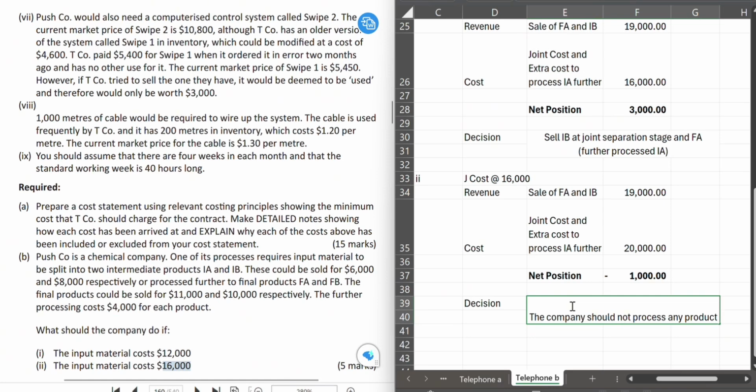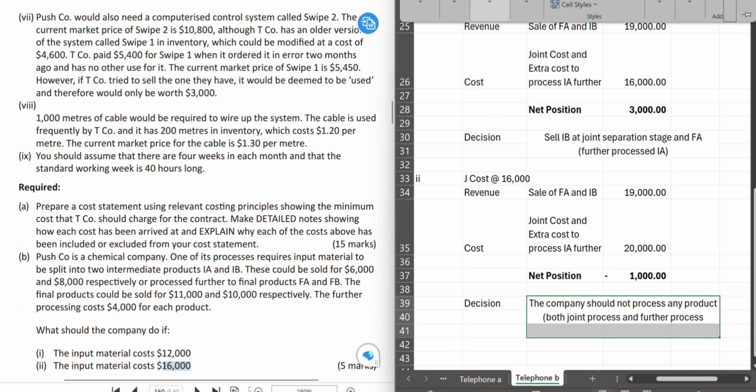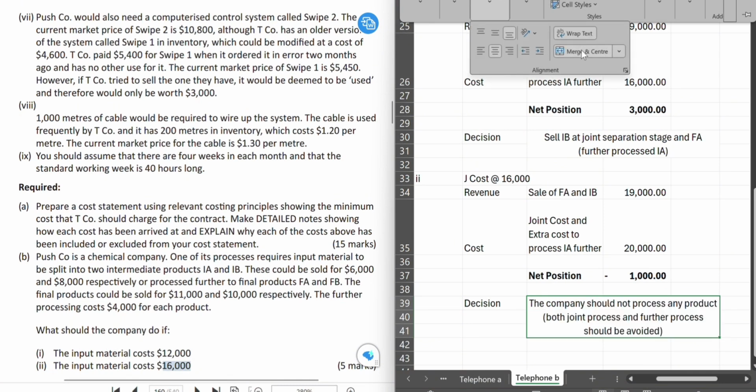So what we're saying is that both joint process and further process should be avoided because there is no scenario where we can be profitable. And that is it for this question. It's as simple as that.